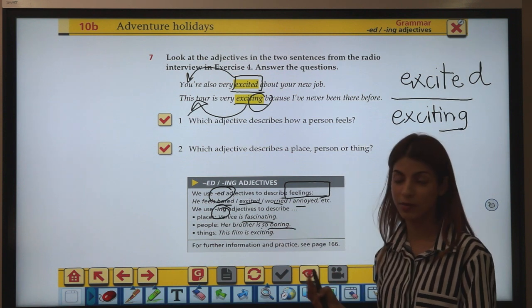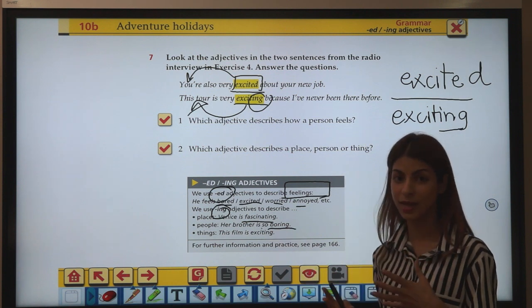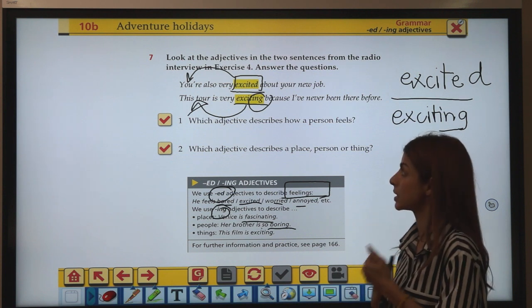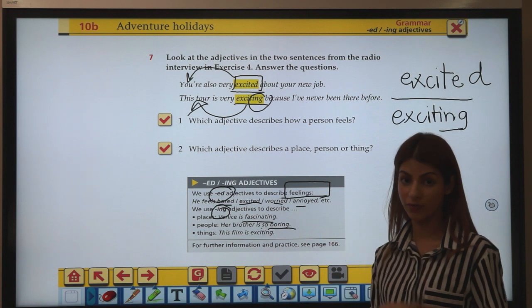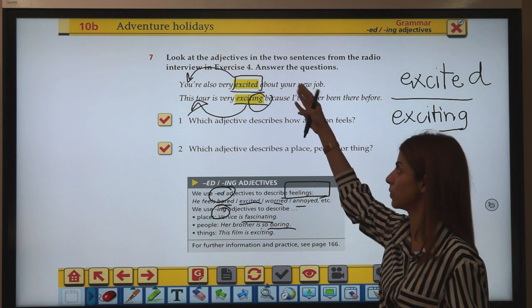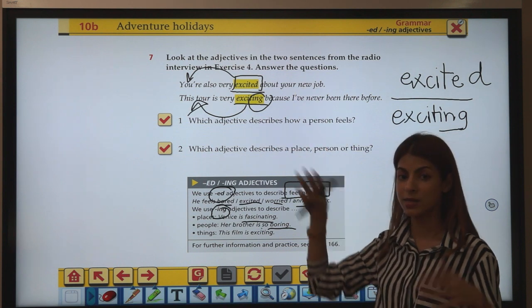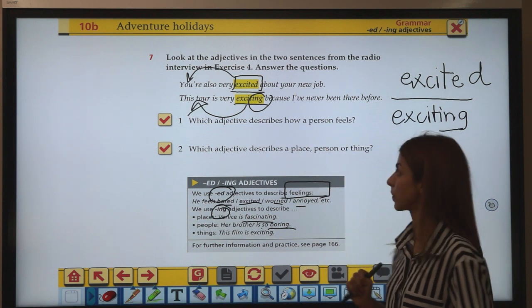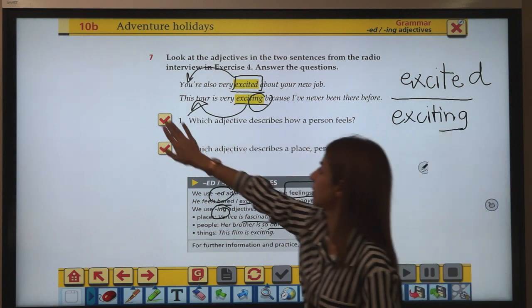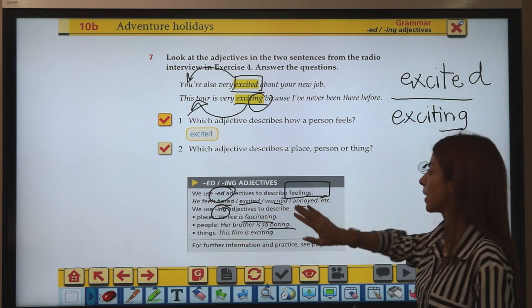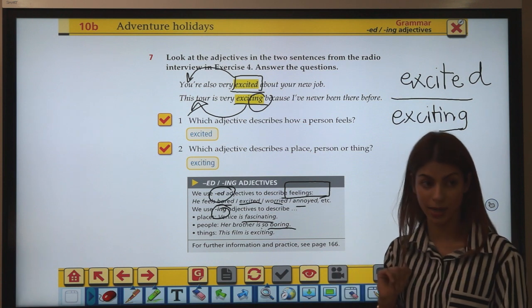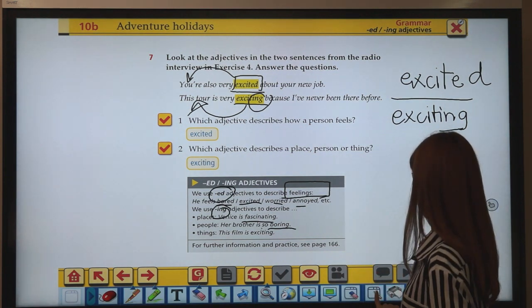To be able to use them correctly, you have to be able to decide what nouns the adjective modifies. If it modifies feelings, a person's feelings, then you would use ed. If it modifies something else, you would use ing, right? So which adjective describes how a person feels? It would be excited, right? And which adjective describes a place, person, or thing? It would be exciting. Now, one more thing.